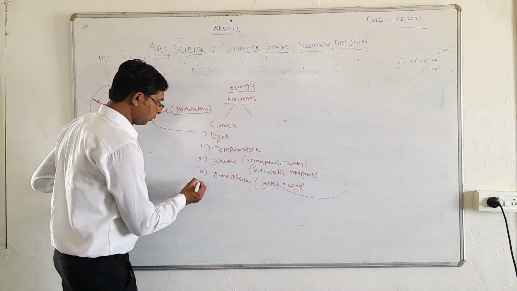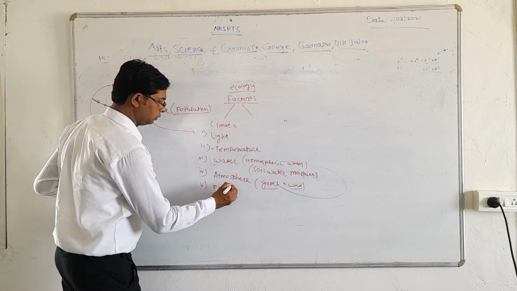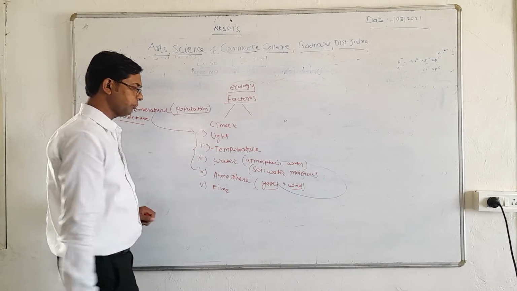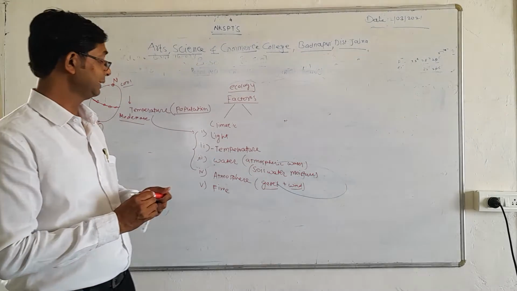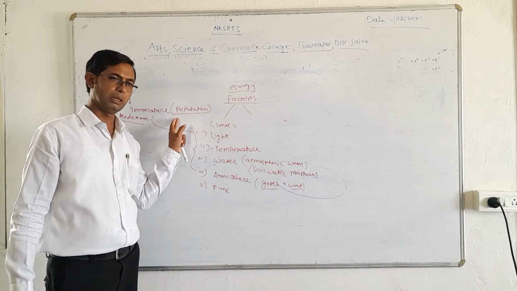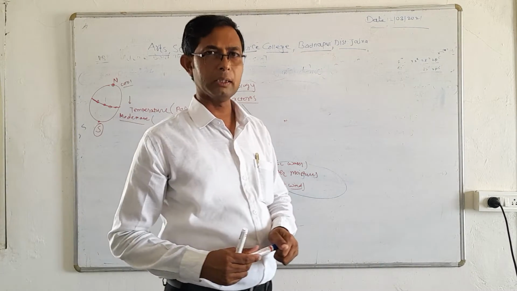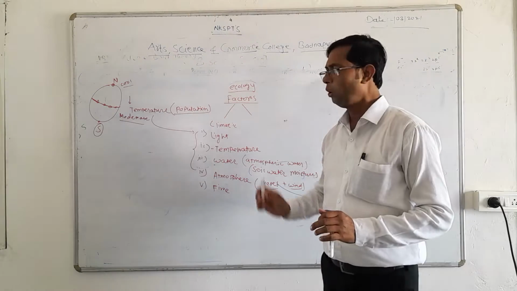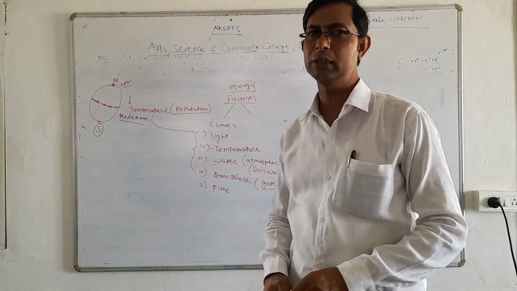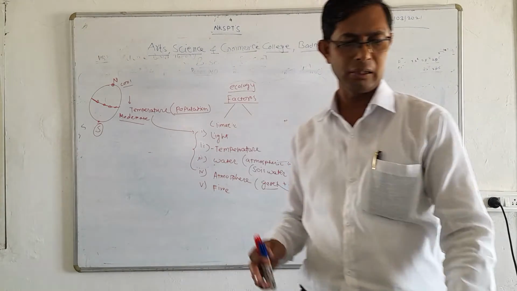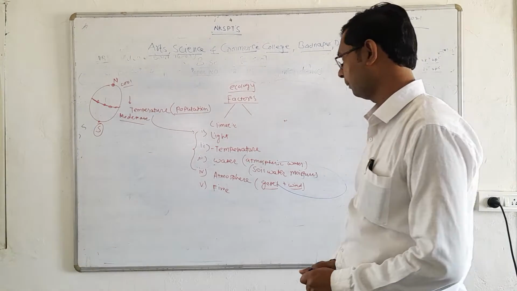Now another most important factor is fire. Along with the other factors, fire is an important ecological factor which influences the population of that particular area. Now these are all known as climatic factors, or we can say natural factors. We cannot control these factors, and these natural factors play an important role on the population of that particular area.